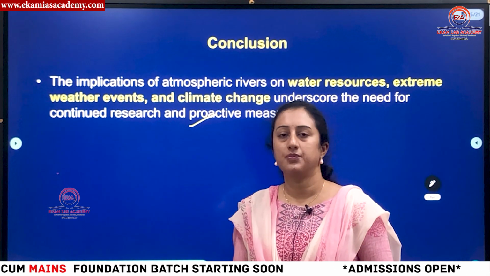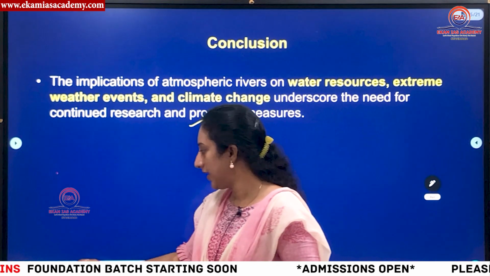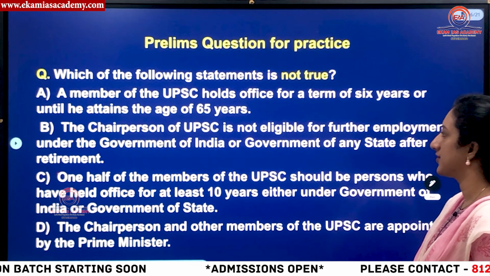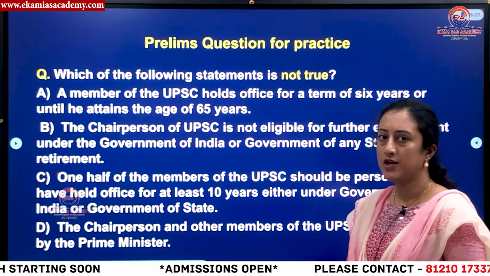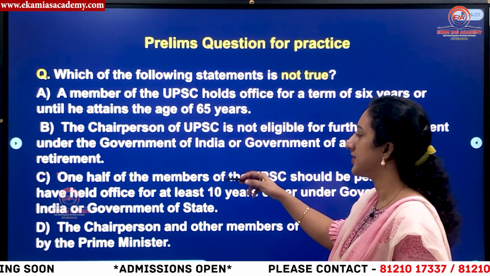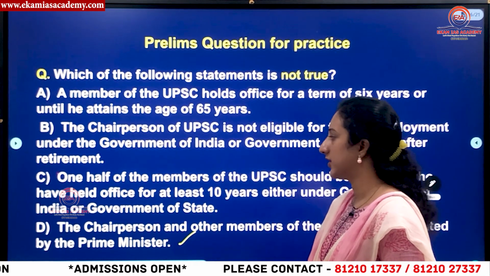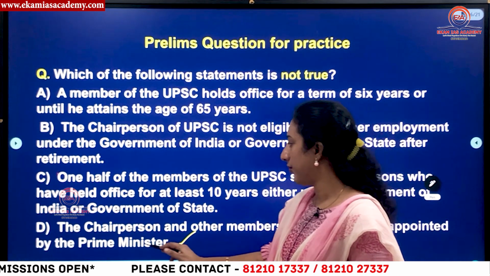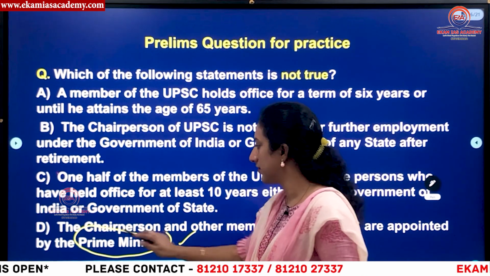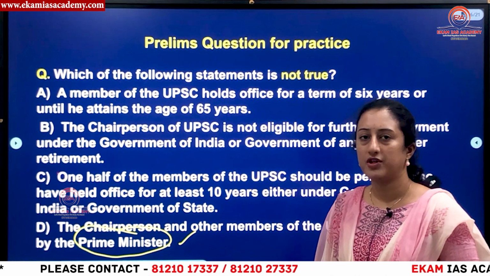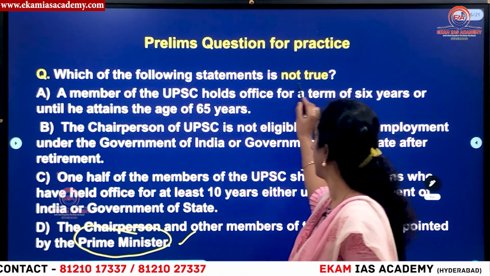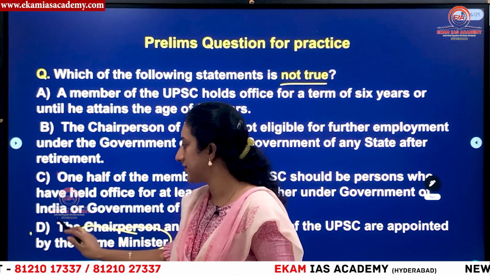Okay, so as we have come to the end of the video, let's see yesterday's question. The question is, which of the following statements is not true with respect to UPSC? Among the options, option D is not the correct statement, because the chairperson and other members of UPSC are appointed by the Prime Minister. This is a wrong statement, because they are appointed by the President of India and not by the Prime Minister. They have asked about not true, so the answer is D for yesterday's question.